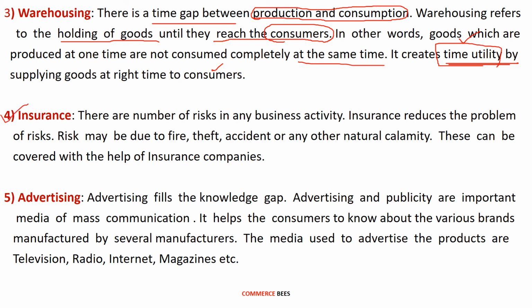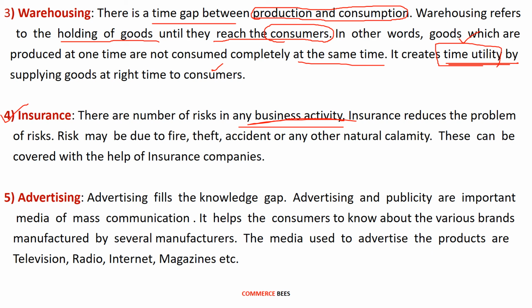The fourth is the insurance. There are a number of risks in business activity. As we all know, when a person is undertaking a business activity, there are many risks involved. So a businessman will take different types of insurance policy to cover against those risks. Insurance reduces the problem of risk.